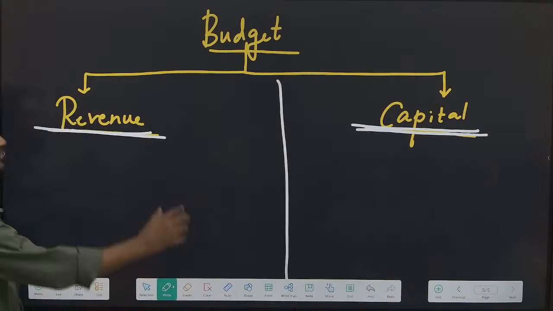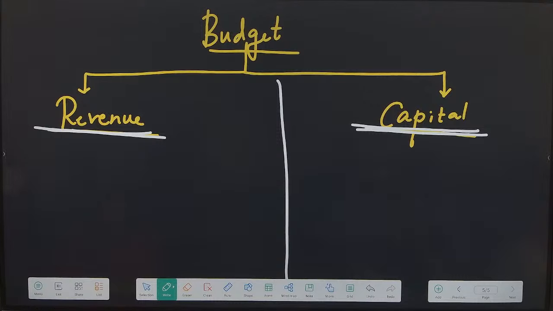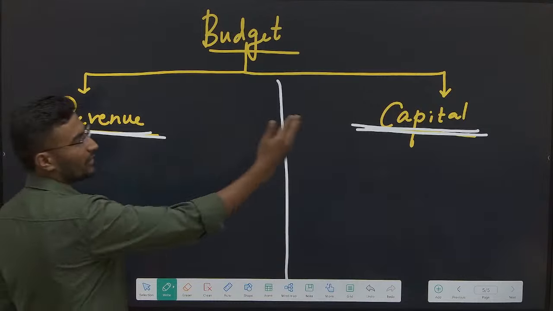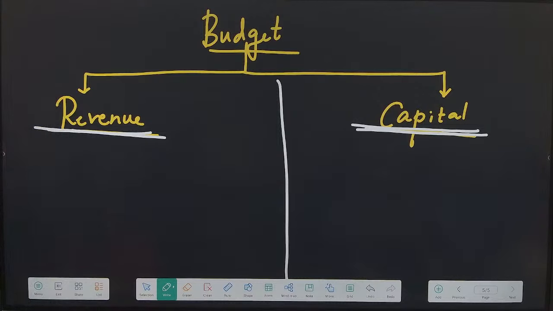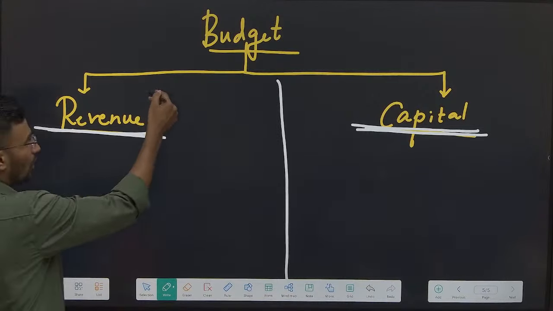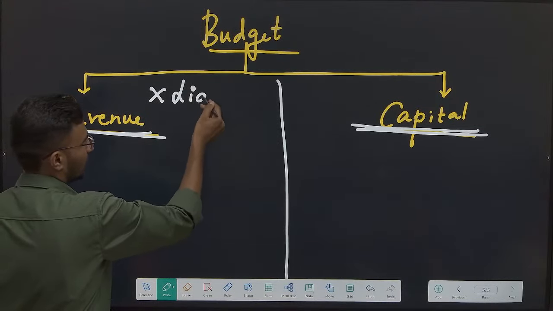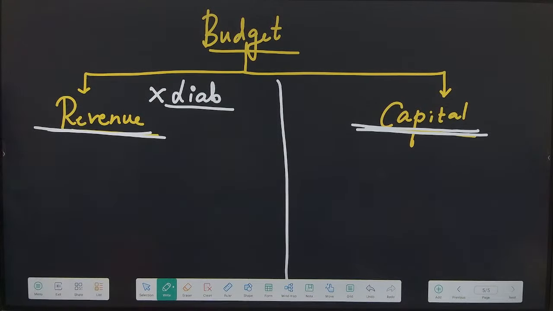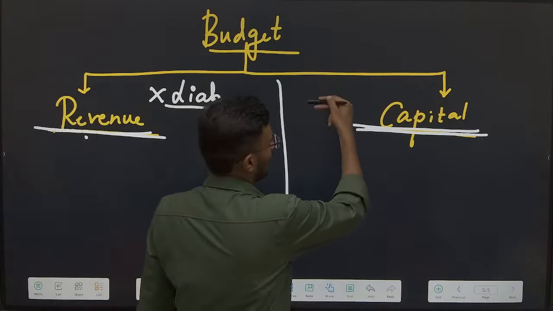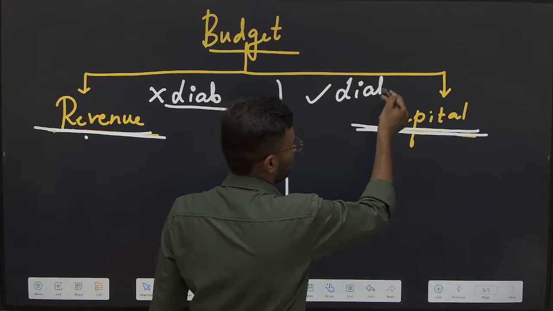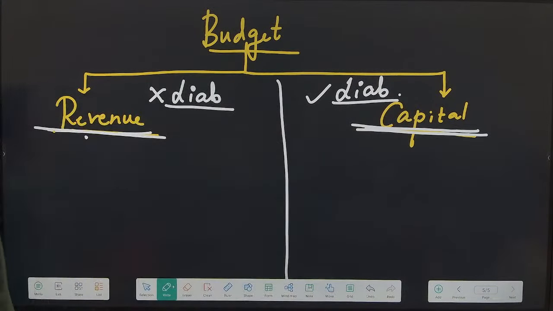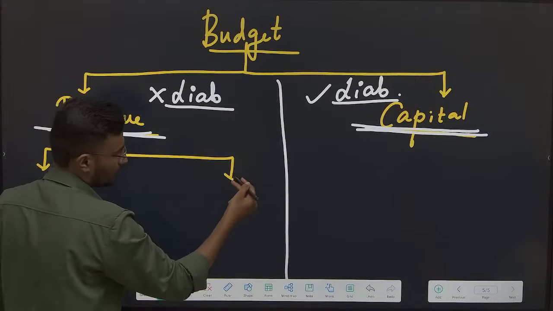Okay, now with respect to budget, it has been divided into two things. One is revenue and capital. Now what is the major difference between revenue and capital? See, revenue alli there is no liability to repay back. There is no liability to repay back. ಎಷ್ಟೊಂದು ಜನಕ್ಕೆ ಇದು ಗೊತ್ತೇ ಇಲ್ಲ. ರೆವೆನ್ಯೂ ಅಂದ್ರೆ ದುಡ್ಡು ಬರುತ್ತಲ್ಲ, ಅದು ದುಡ್ಡು ಬರಲ್ಲ ಅಂತ. ಇಲ್ಲಿ there is no liability, ಇಲ್ಲಿ there is a liability. ಇದೊಂದು ಪಾಯಿಂಟ್ ನೆನ್ಪಿಟ್ಕೊಂಡ್ರೆ ಸಾಕು, you can solve this question. There is a liability.